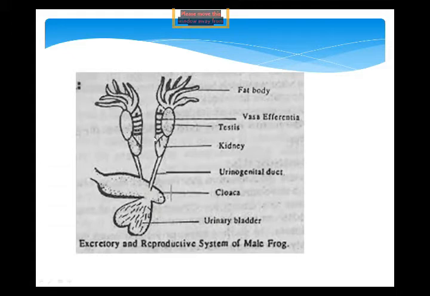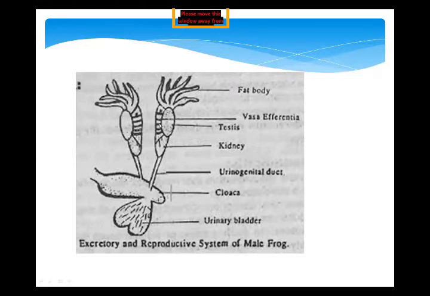It's a very important point. Now observe the shape of the testes. They are elongated and oval in shape. Testes produce male reproductive gametes, or sperms. This is the function of the testes.